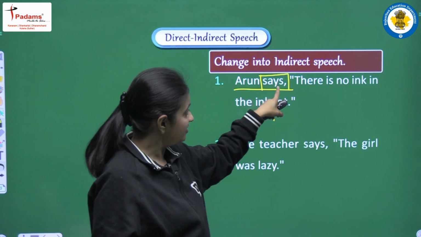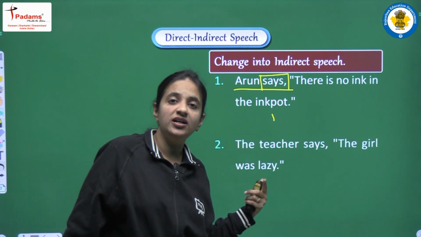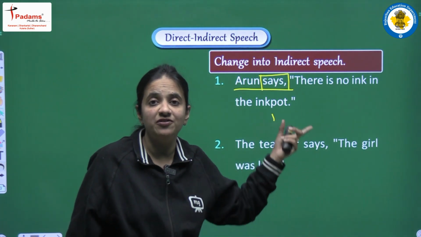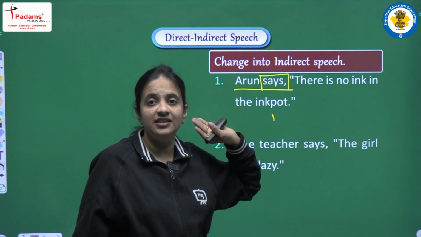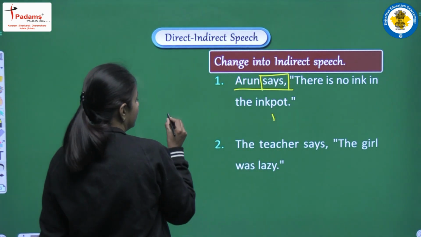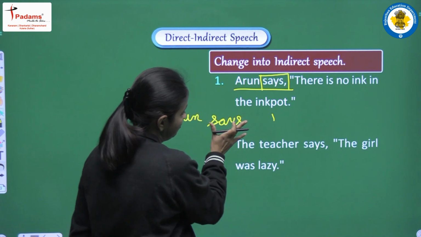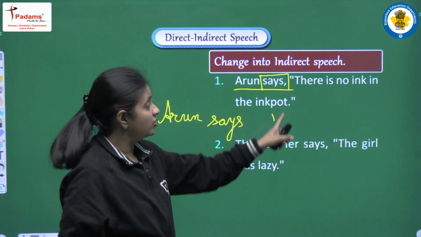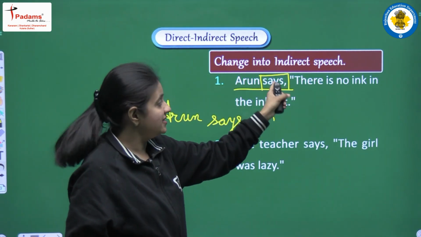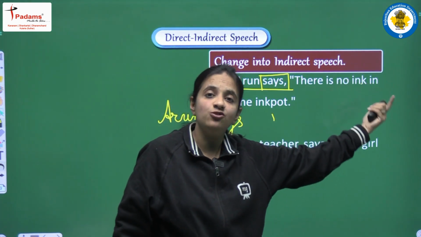Okay, now second thing, we are having says only, there is no object. It means we don't need to convert says into tells, because we are having no object here. We are having no "to" after says. So we will write Arun says in the same manner, no change we will do in the reporting verb. Clear? So I am writing Arun says. I hope all these things are clear, that why we are not converting says into tells. Because in this reporting verb we are having no object, so we won't change says. And second thing, we are having present tense here, so we won't do change in the tense of the reported speech.